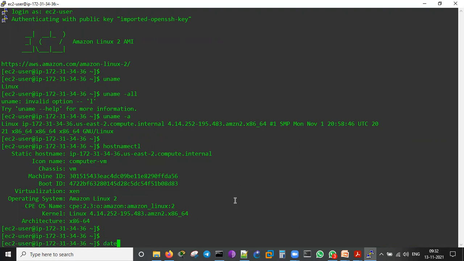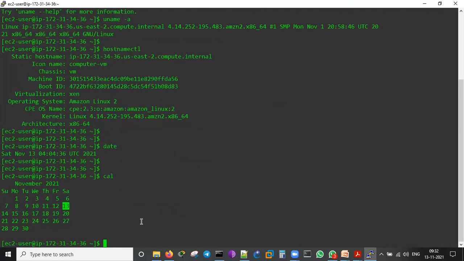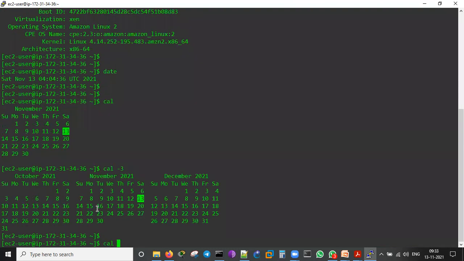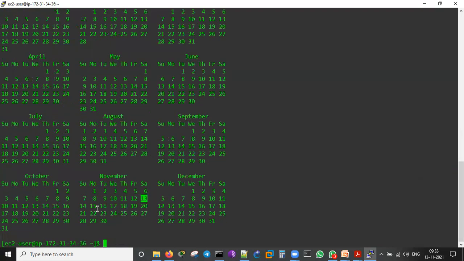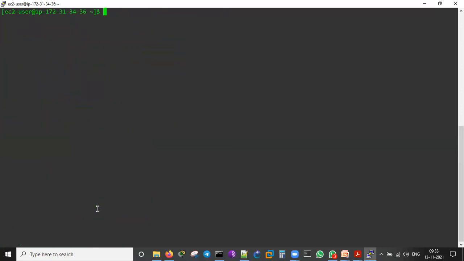I can run certain other commands as well. Date. What is the date today? It is November 13. I can say cal. This is November 2021. cal -3 will give me the 3 months calendar. cal -y, I can say, a 1 year calendar will be shown. So these are all very basic commands which I showed. And let me show you clearing and all these things.